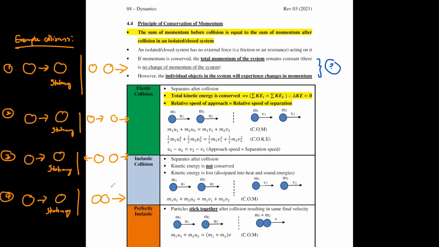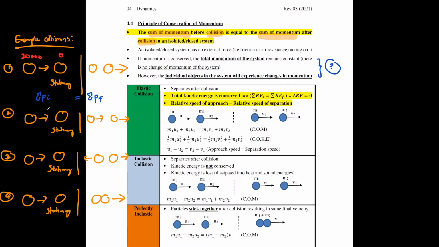All right. So when we say sum of momentum before collision is equal to sum of momentum after collision, it just simply means this. The sum of the initial momentum here must be equal to the sum of the final momentum here. Say, for example, if I tell you that this one is 20 Newton second, this one is 0.